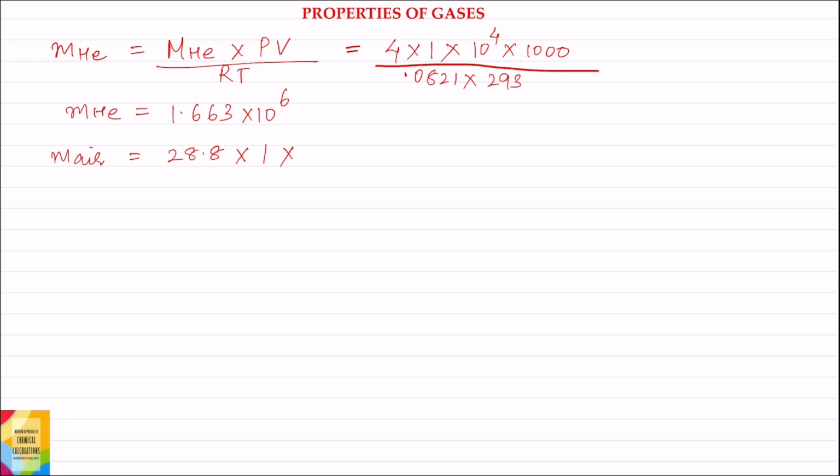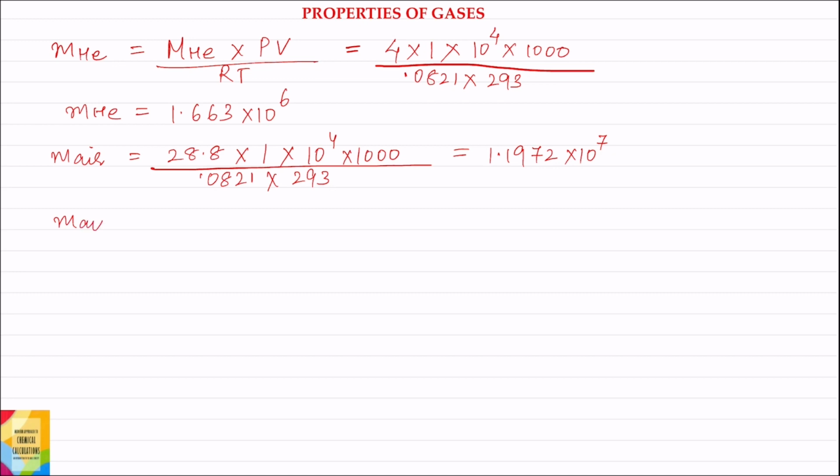So that is equal to 10 to the power 4 into 1000 liters divided by 0.0821 into 293. Solving, mass of the air is 1.1972 into 10 to the power 7 grams.